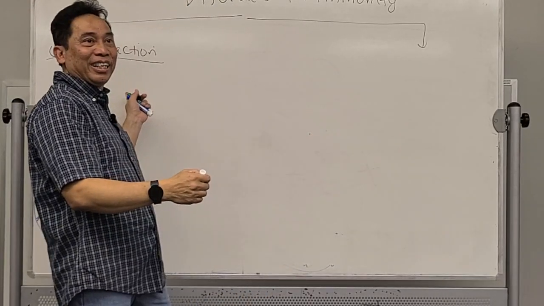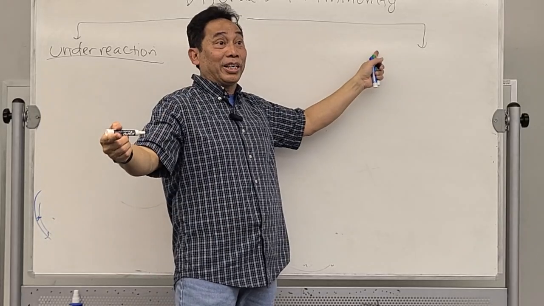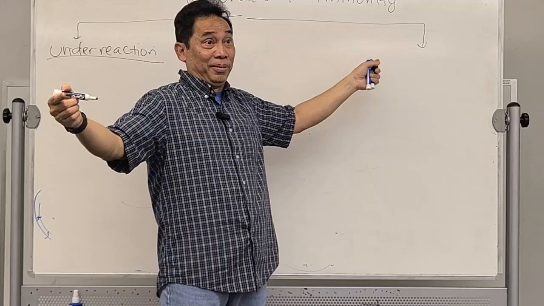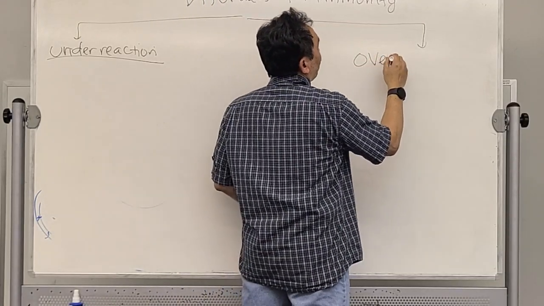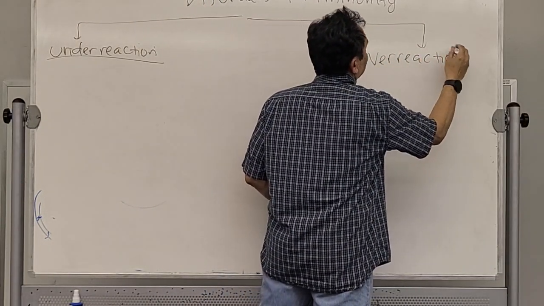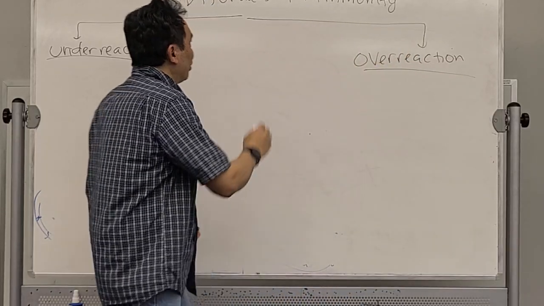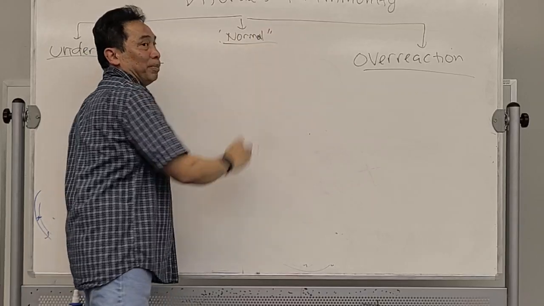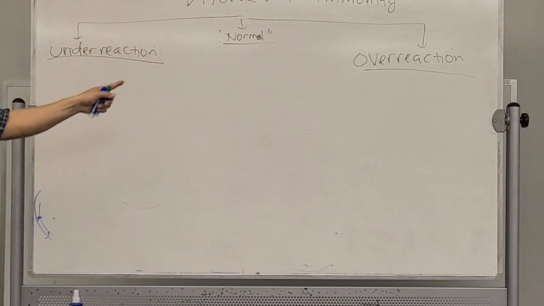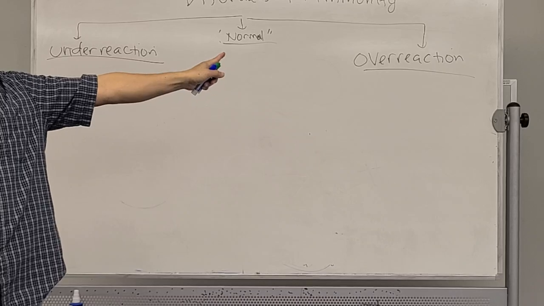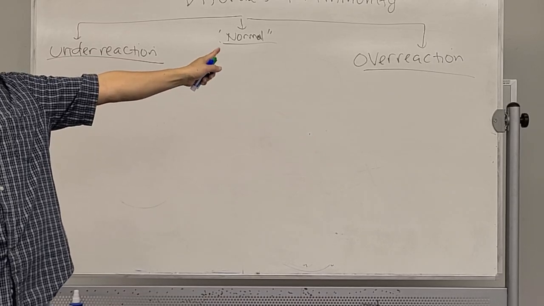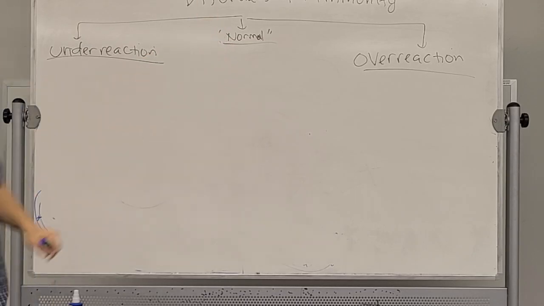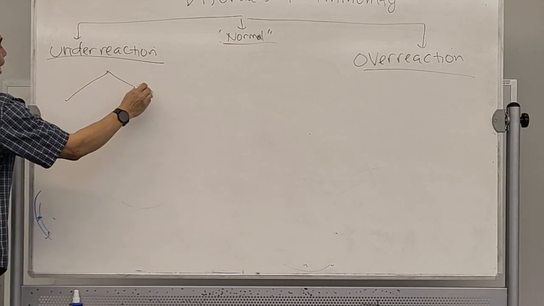What is the second one over here? If you have underreaction, then there is overreaction. Your immune system is overreactive. It's actually killing your own cells. So it's going to be overreaction. Okay? So we have normal over here. Normal people will have a normal immune system. But sometimes some people have underreaction. Some people have overreaction. And maybe you have friends or family that have overreaction. My wife has overreaction, one of them. We will see which one. Look at this. We go to the underreaction first.